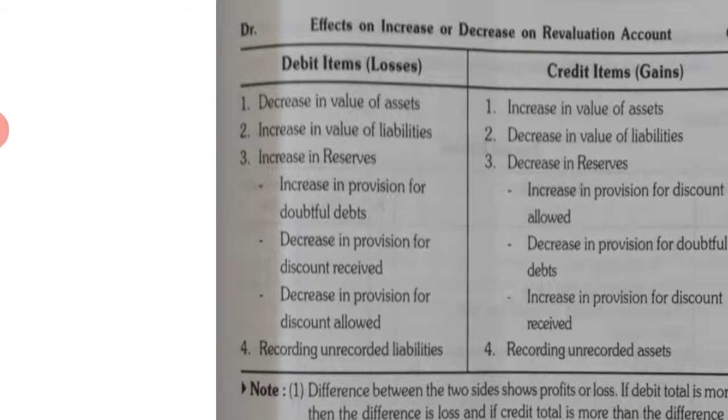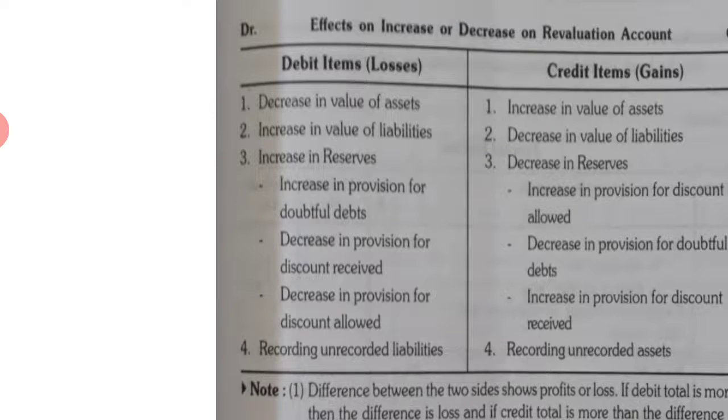So any increase in provision for doubtful debts, or decrease in provision for discount received, or decrease in provision for discount allowed. So these are the conditions of losses. Revenue loss, therefore considered loss and debit, or any unrecorded liability. So when we record it, that will become a loss because we have to pay.